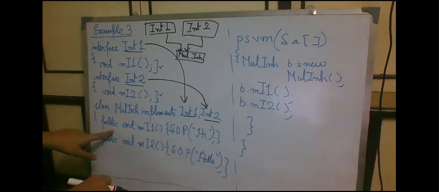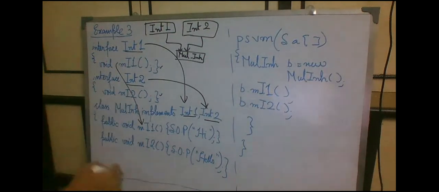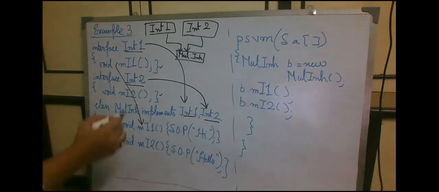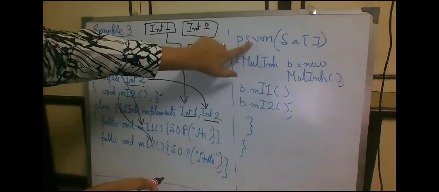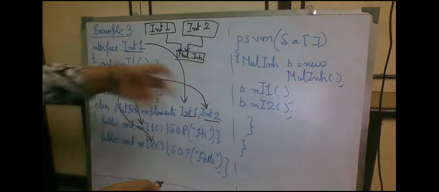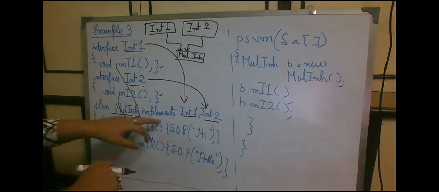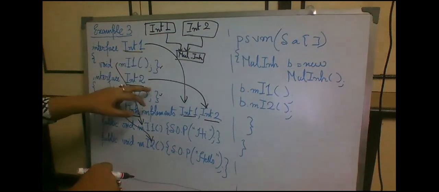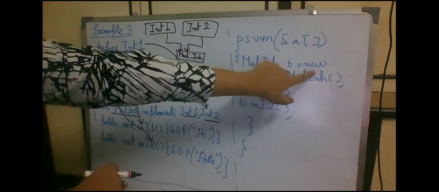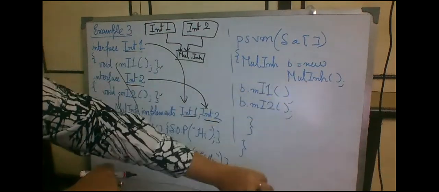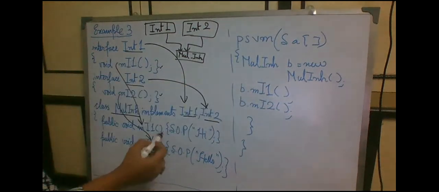Next, I'm overriding both the methods. mi1 gets overridden here, and I'm printing "hi", and mi2 gets overridden here, and I'm printing "hello". Next, inside my main method, public static void main, String args, I am creating an object of this particular class, which has implemented both the interfaces int1 and int2. I'm creating an object of that class using the new keyword and the default constructor of that class, and using that object, I'm calling the overridden methods.